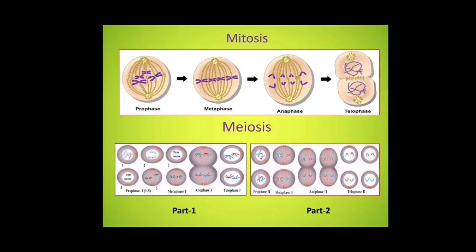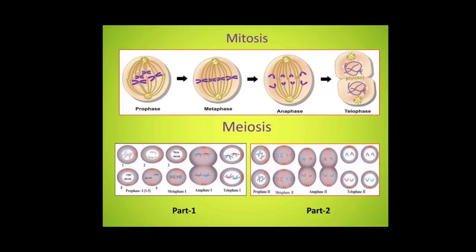In this phase, the nucleolus and the nuclear membrane completely disappear. Chromosomes become completely visible. They get arranged at the equator with the help of the spindle fibers connected to the centriole, that is, the cell organelle which helps in the division of the cell at the poles.